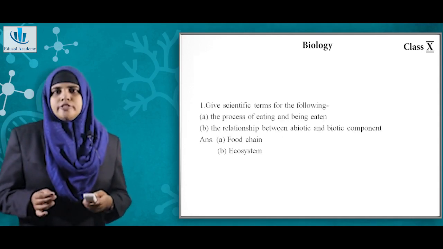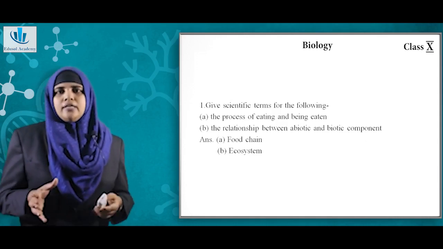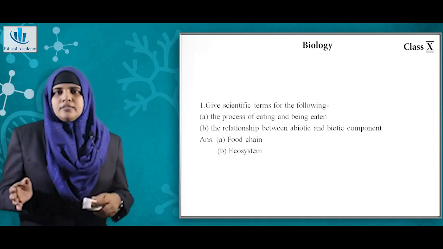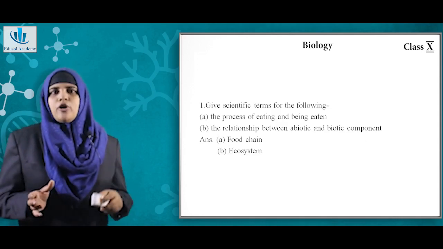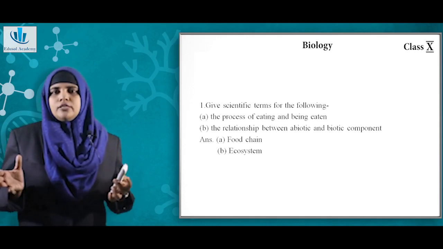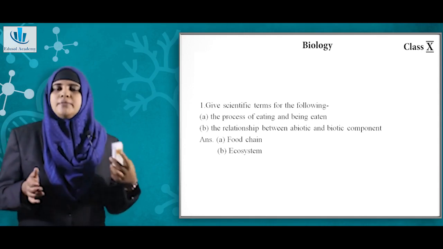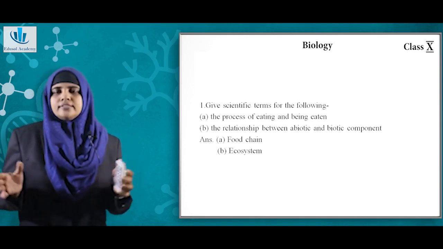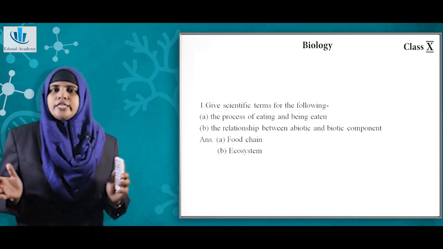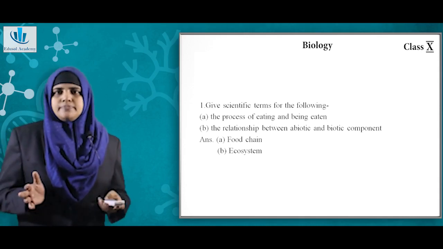The first question is, give scientific terms for the following. A, the process of eating and being eaten. B, the relationship between abiotic and biotic component. So now the first question is the process. The first part is the process of eating and being eaten. So we know that is a definition of food chain. Now the relationship between biotic and abiotic component is nothing but ecosystem.